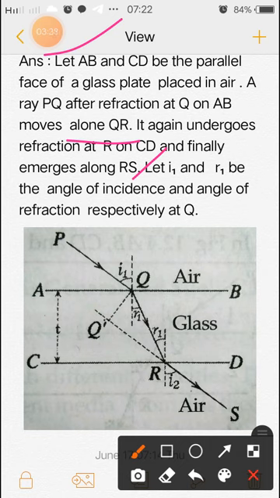And after refraction at R, the angle of incidence in this case is R1, and I2 in this case is the angle of emergence. Now you can notice that this angle R1 is the same as this angle, so we took it as R1 and R1.